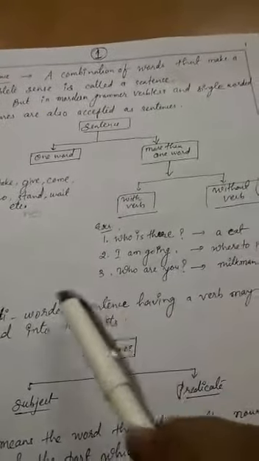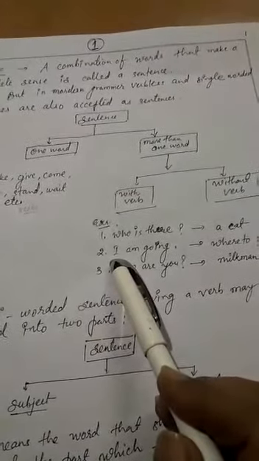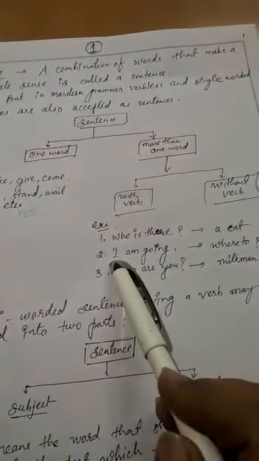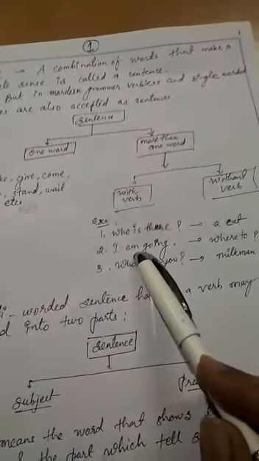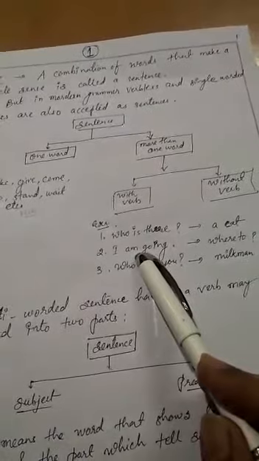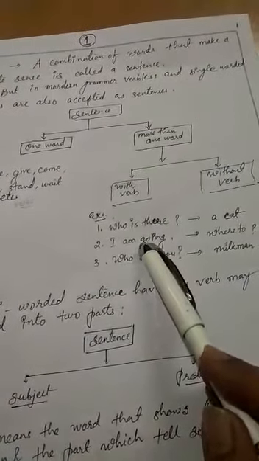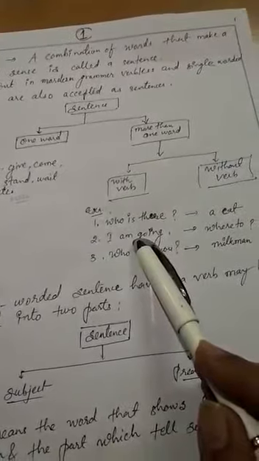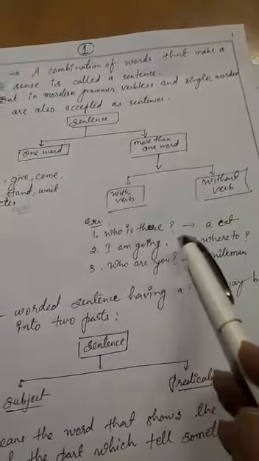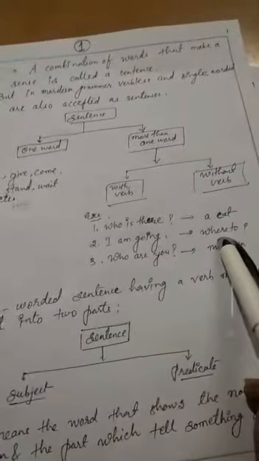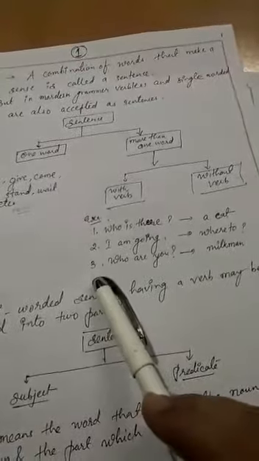Okay, and we look at the second example. "I am going." It is a sentence. Is it a sentence? Okay, "I am going." In this sentence also a helping verb is present. Am is a helping verb. If you say "I am going", then someone may ask you, where to? (आप कहाँ जा रहे हो?)